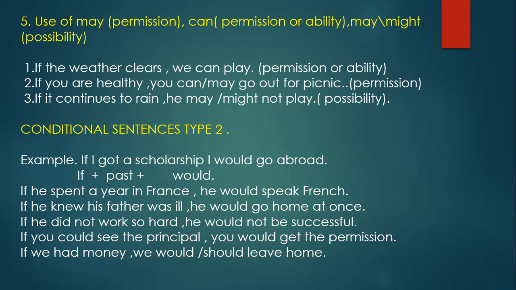So this is the type 1 we have learned. That is if plus present tense. That means any present. If plus present plus will. And then we have learned some exceptions. If it is a habitual result, there is no need of will. The same tense will be followed in the main clause also. So we have learned type 1.